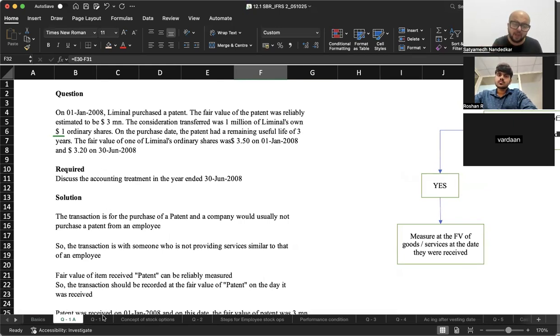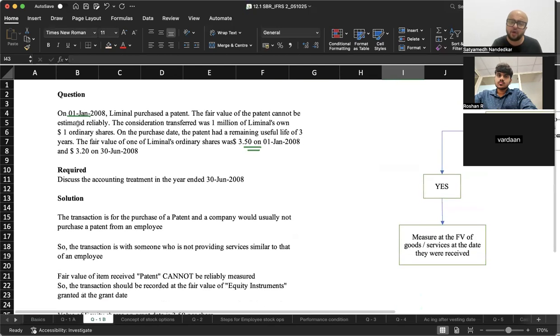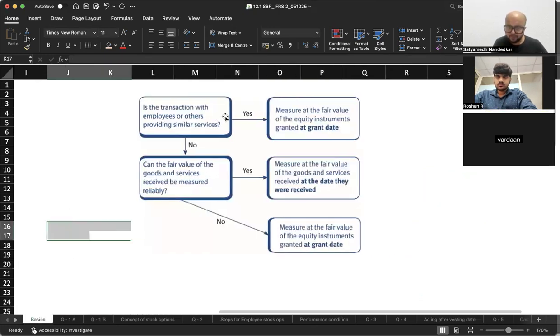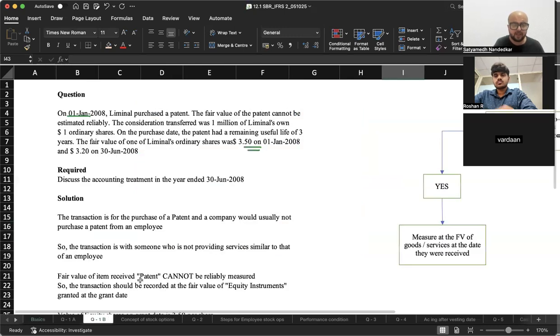Now, I could have a situation where on 1st of Jan, Liminal purchased a patent, same as the previous question, but the fair value of the patent cannot be reliably measured. So you are on this path. Can the fair value of goods and services received be reliably measured? No. Patent is what you received and its value cannot be reliably measured. Then measure at the fair value of equity instruments granted at the grant date. On the purchase date, the patent had a remaining useful life of 3 years.